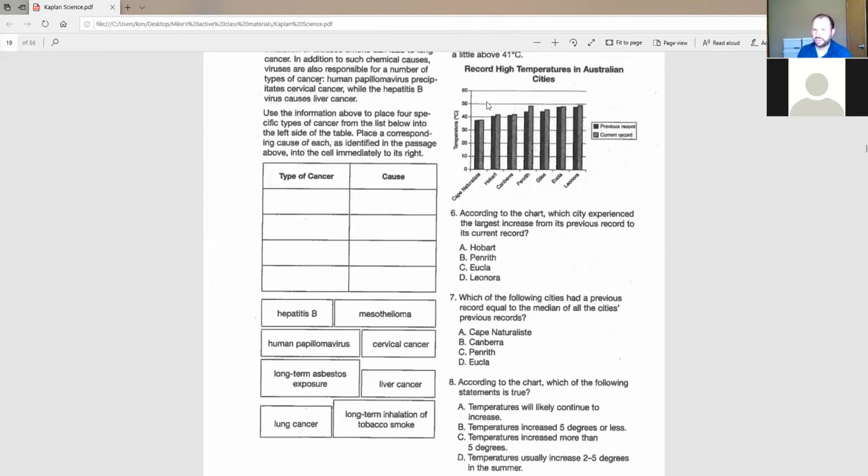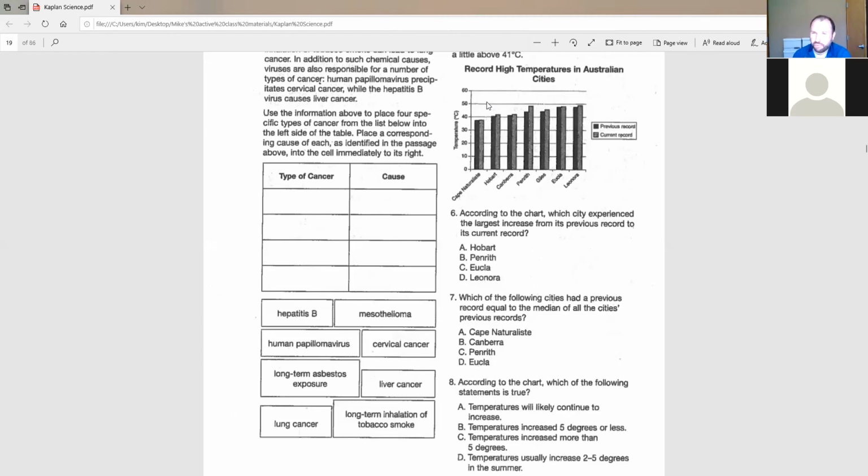I mean, we know things are hotter in the summer, but the way that that statement is worded implies that each summer things get hotter and hotter and hotter. Or you could take it to mean it's saying that temperatures are only 2 to 5 degrees hotter in the summer than they are in the winter, which either way, this chart isn't showing us anything that has to do with that. So D doesn't make sense.